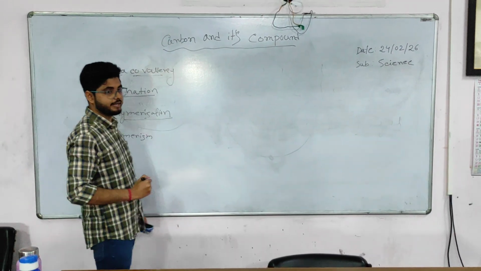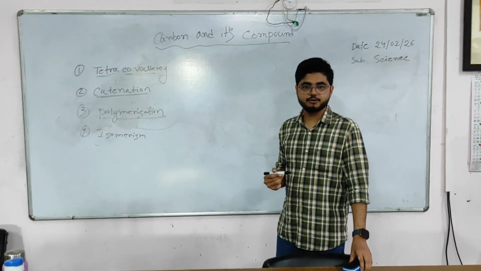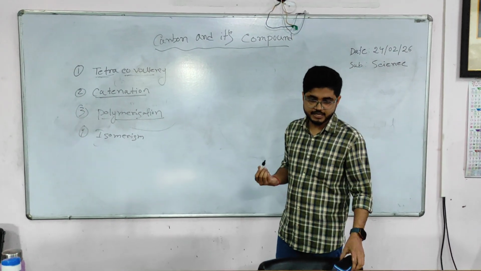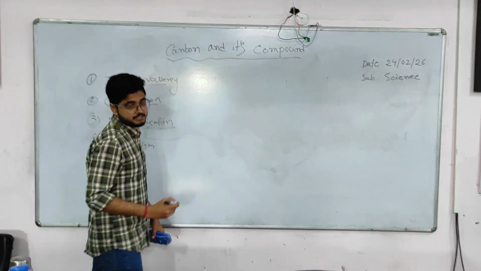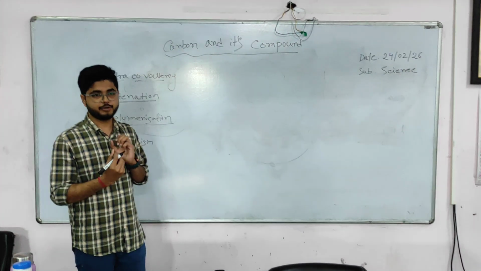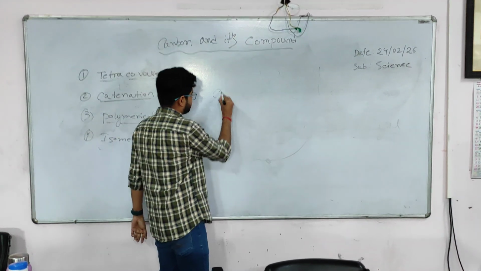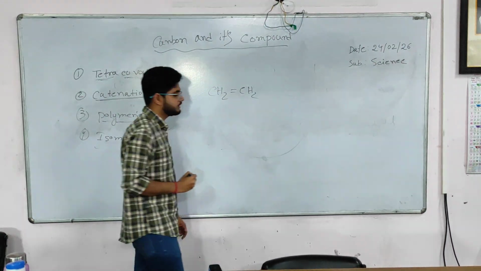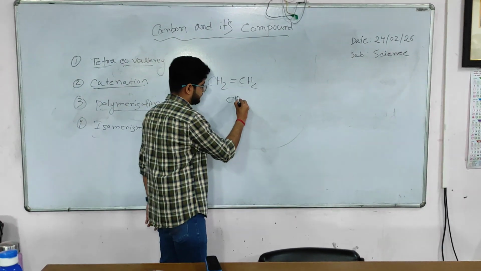That is polymerization. What is the meaning of polymerization? We already heard about polymers, no? And we also know the polythene we use in daily life. So what is the process of polymerization? Polymerization is when carbon compounds bond together or link up together and form a long chain. Suppose this is the compound. Can anyone tell the name? That is ethene, right?